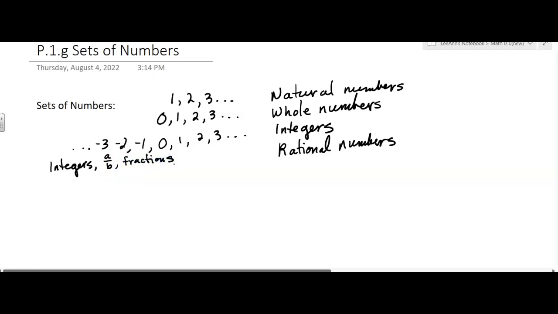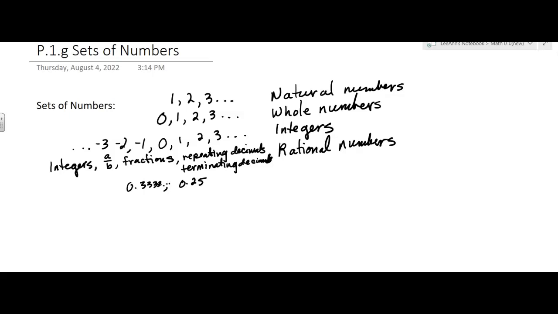It includes your repeating decimals. And it also includes the terminating decimals. I should have said terminating first. So terminating decimals are like 0.25. Repeating decimals are like 0.3333. It goes on and on and on. It includes all of those. Those are all rational numbers.